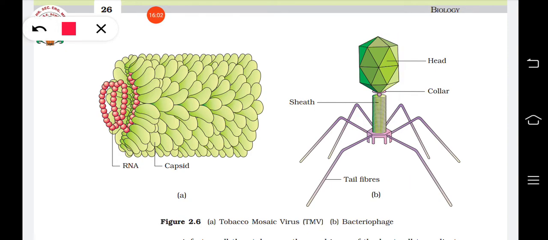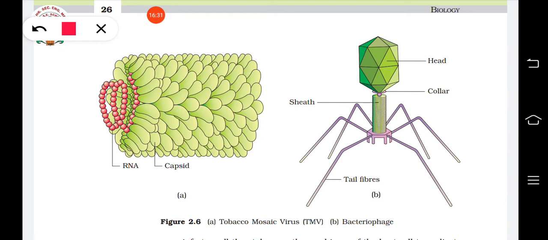Now the protein coat's function is what? It protects the genetic material. Once they attack the host cell, this protein coat stays outside. They never enter into the cell. It only injects the genetic material into the host cell. And this genetic material of the virus places itself in between the genes of the host cell, and it takes up all the cellular machinery.